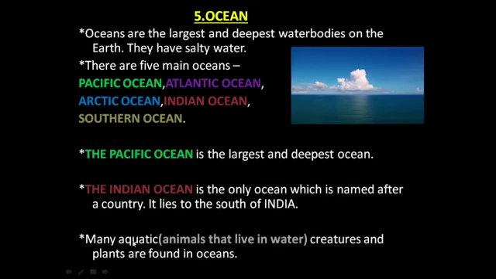Many aquatic creatures and plants are found in oceans. Aquatic means living in water. Different types of plants and animals are found in oceans.